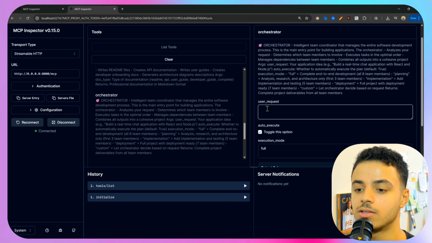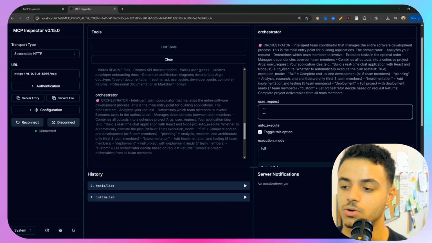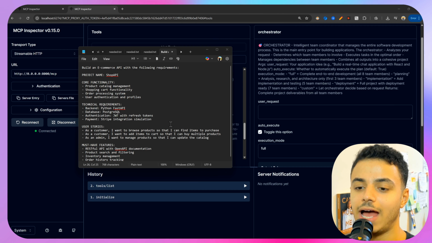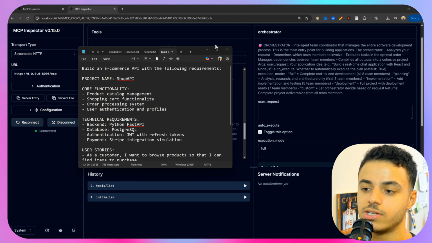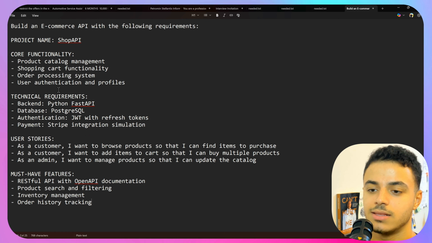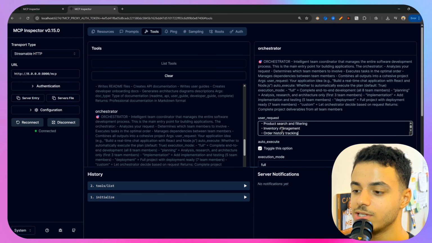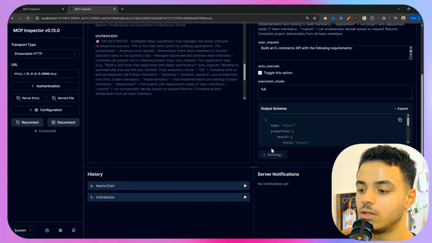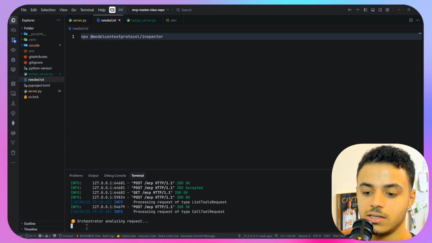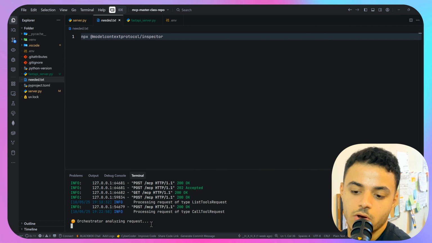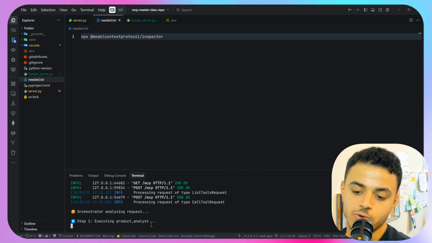And for that reason, you are going to paste your message or your request in this box right here. So for testing, I'm going to use this prompt, which says build e-commerce API with the following requirements. And these are the requirements. I will just paste this prompt in this box, and then let's run this tool, and then we can see orchestrator analyzing request. As I told you, first message goes to the orchestrator to plan.